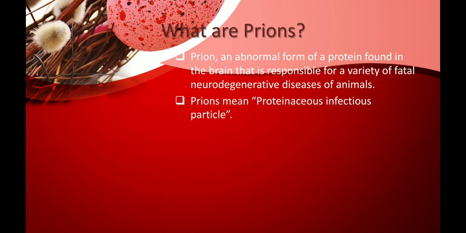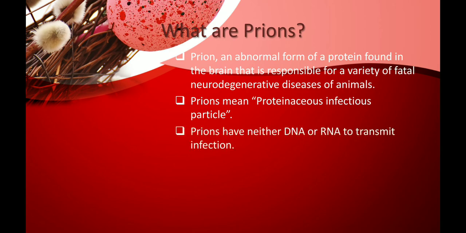What does prion mean? Prion means proteinaceous infectious particle. These prions do not have DNA or RNA. Since they do not have genetic material, they cannot transmit the disease from one person to another person.